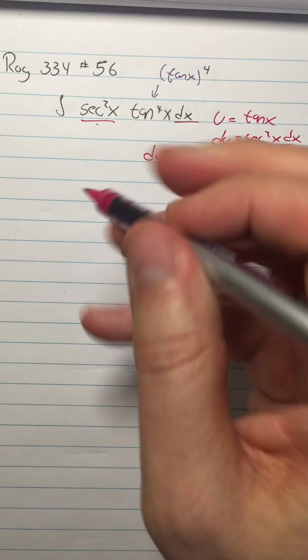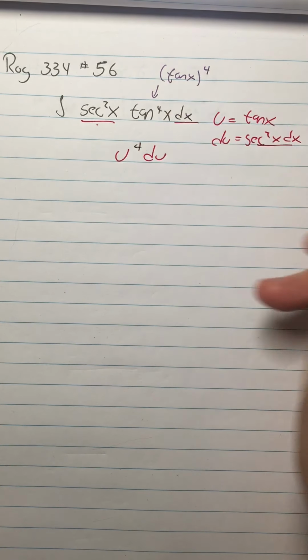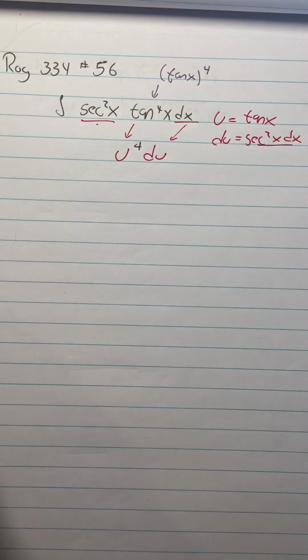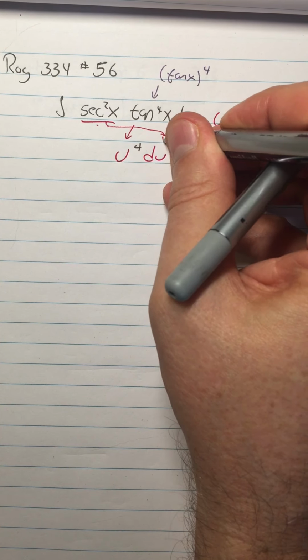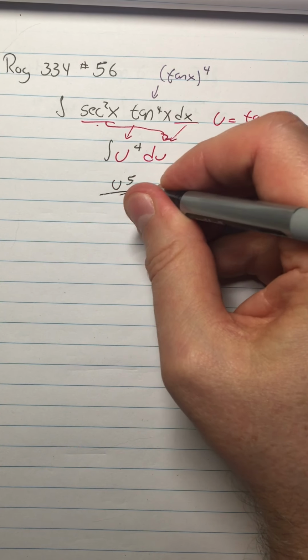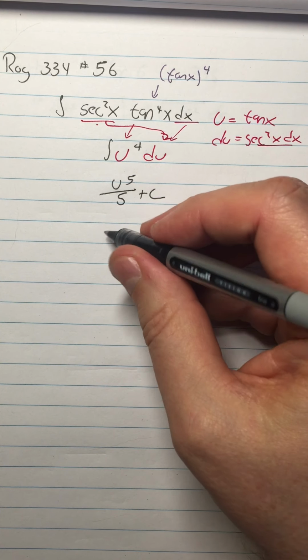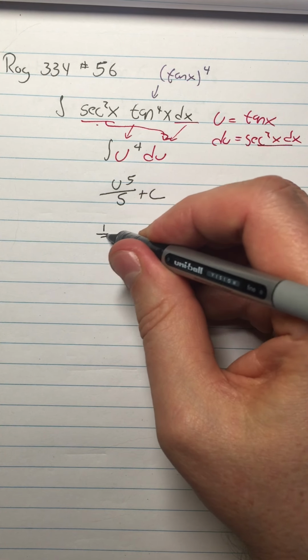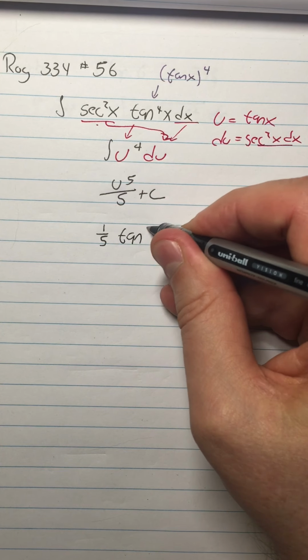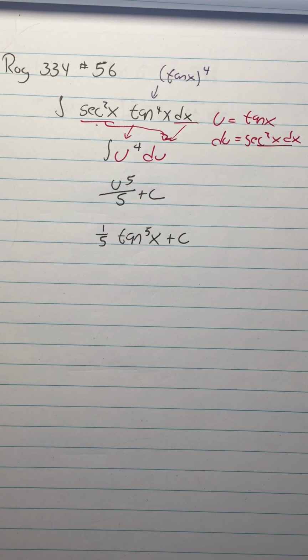My tangent to the fourth power is going to be u to the fourth power, right? Because u is taking the role of tangent x. So this is here, and the secant squared is tied up in that du. And then I have my integral, and I just do the integral of u to the fourth, u fifth over 5 plus c, sub back in, so I have, I'll write it like this, 1/5 tangent fifth x plus c. There you go. That's Rogowski, page 334.